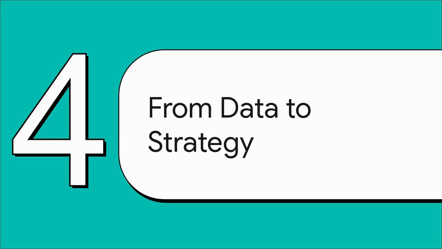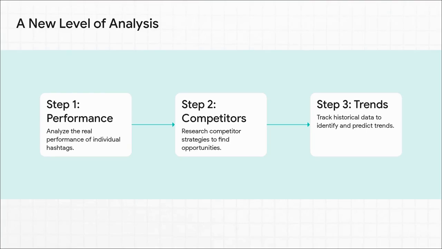All right, so now that we have the key, we've unlocked the data, what can we do with it? This is where it gets really exciting. This is where we move from just knowing about hashtags to building a winning strategy with them. So with this level of data, you can suddenly do three things that were pretty much impossible before. Number one, you can truly analyze how your own hashtags are performing. Two, you can see exactly what your competitors are up to and what's working for them. And three, you can track and even start to predict trends.